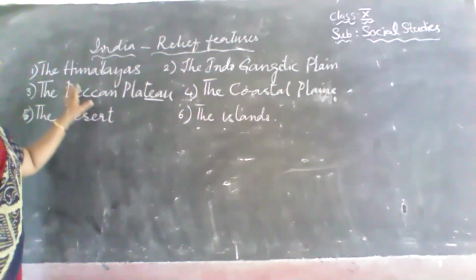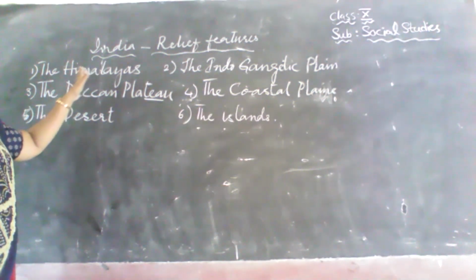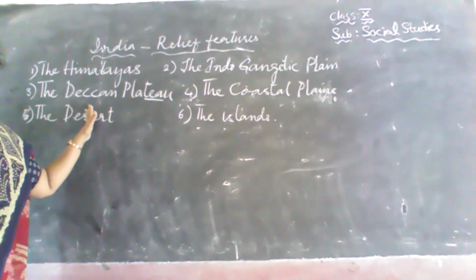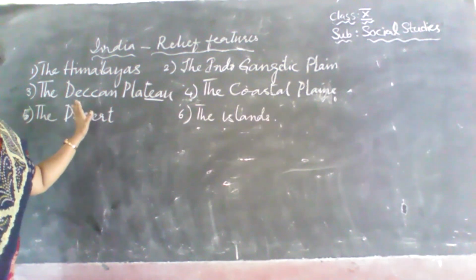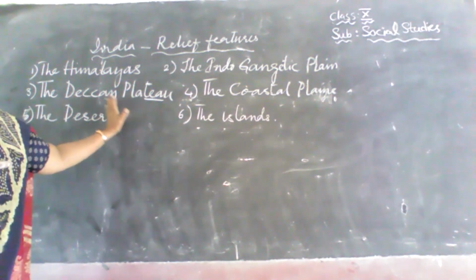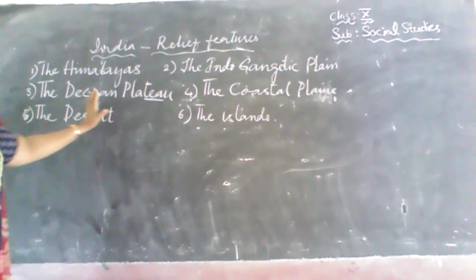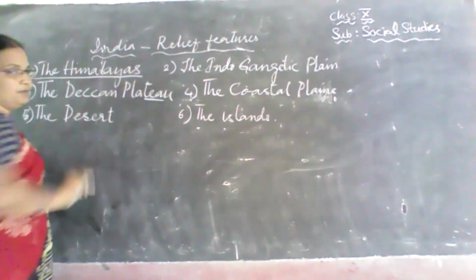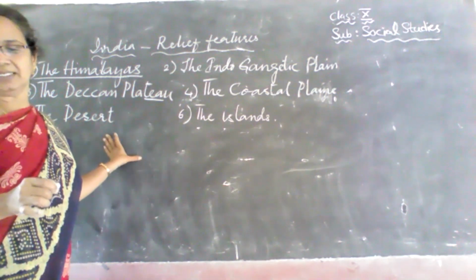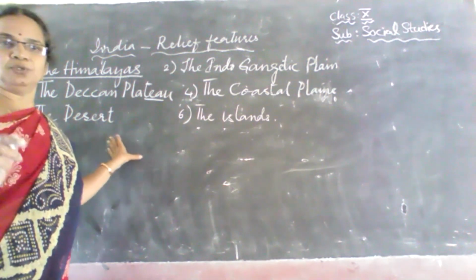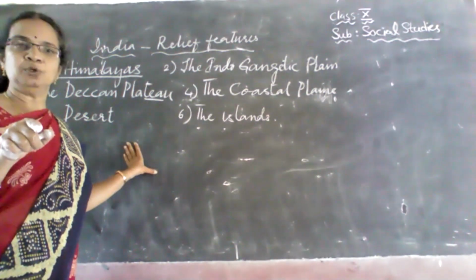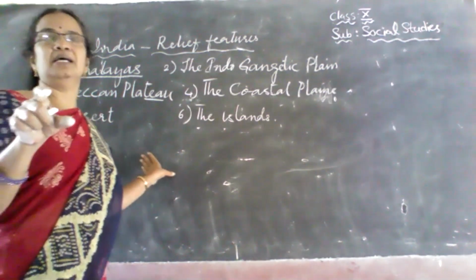Among the features of our country, we can see here that the physical features are of 6 types. 6 physical features are seen in the geography of India. So now coming to the Himalayas. The Himalayas, as you know very well, are the ice-covered mountains. If you see the physical map, we shall look into the physical map of our country once again to see the extension of the Himalayas.